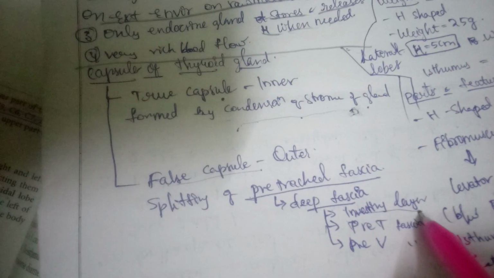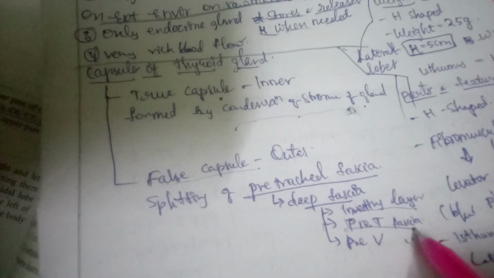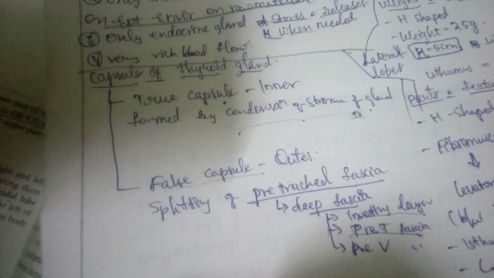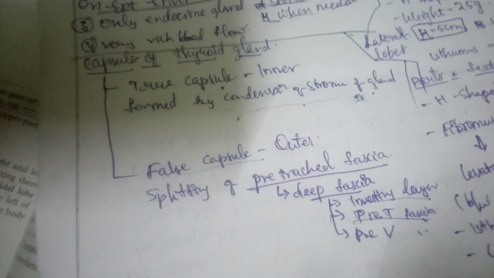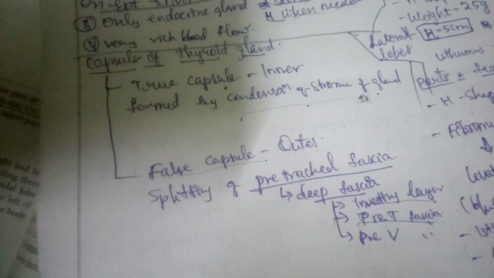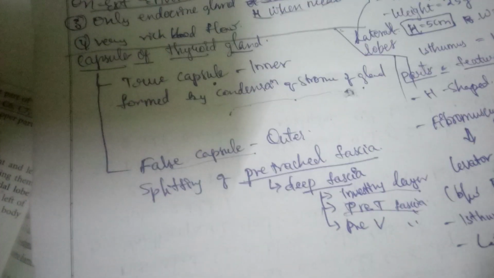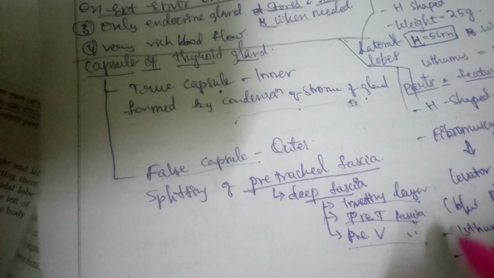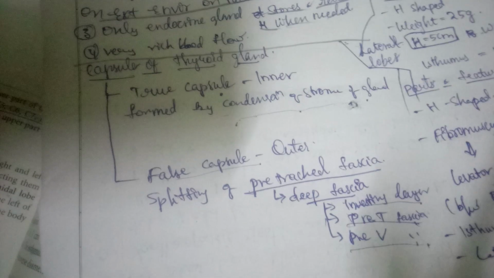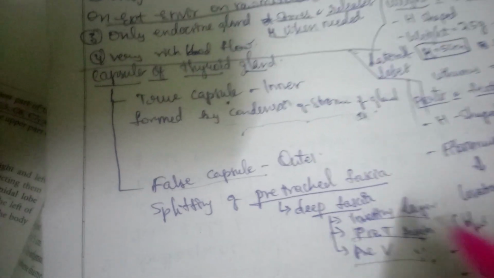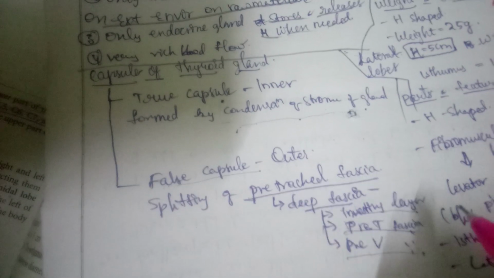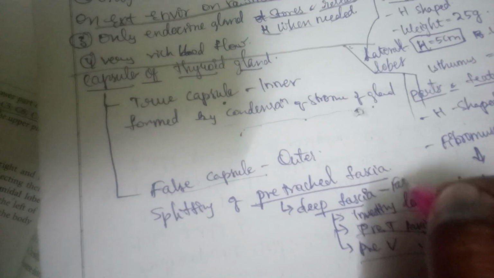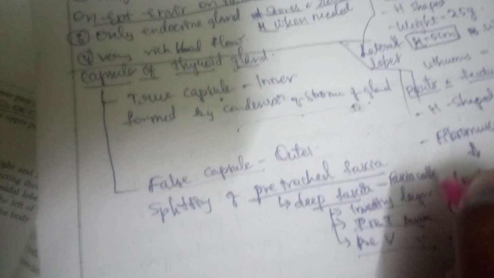The investing layer covers the muscles, and the pretracheal fascia covers the thyroid gland and other anterior structures, the trachea and esophagus, the carotid sheath and all. And the prevertebral fascia covers the vertebrae. And the fascia of the neck is called fascia colli.